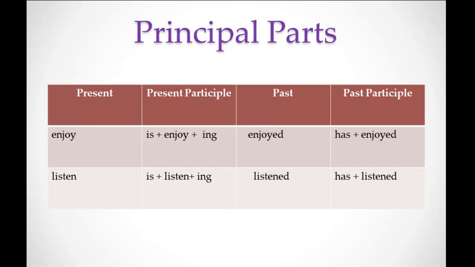The second form is the present participle. Before writing the verb, we have to mention a form of be or the verb to be, and we add ing to the end of the verb. So it's enjoy in the present form, but in the present participle it is enjoying. The verb to be will be chosen according to the subject of the sentence. For sure, you all know this.